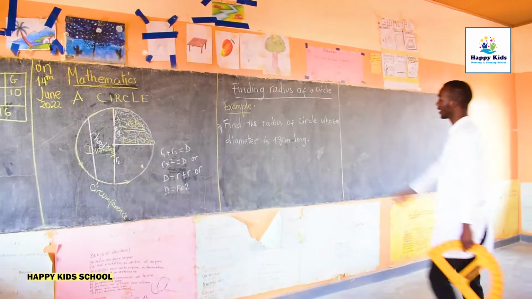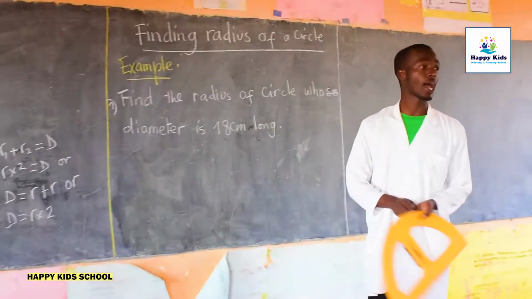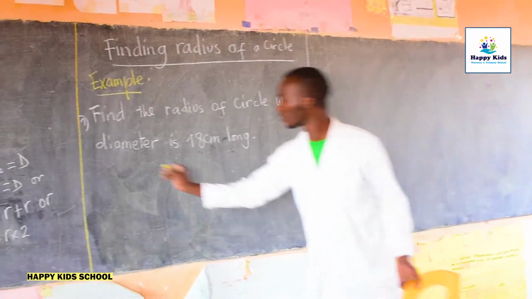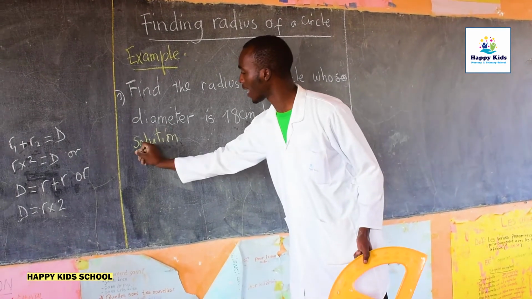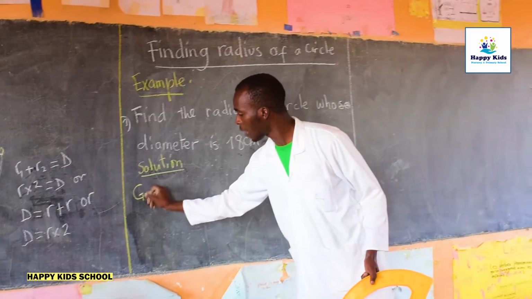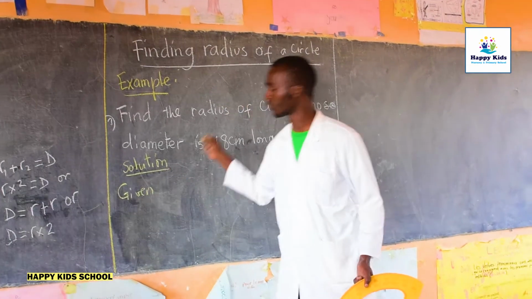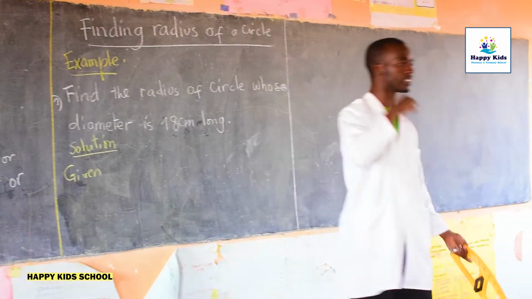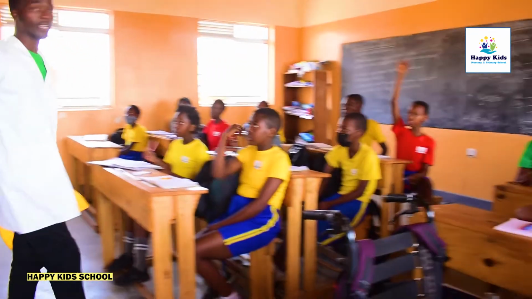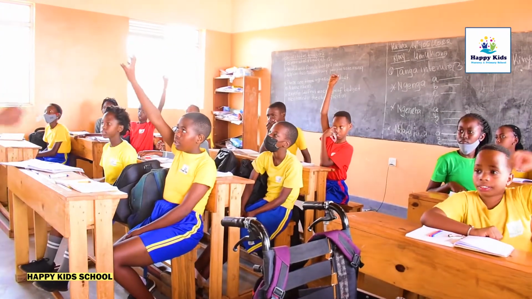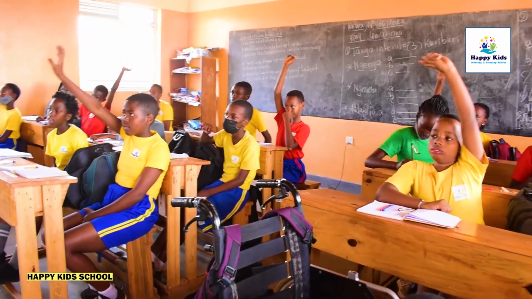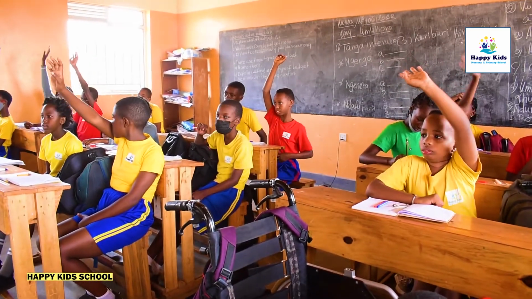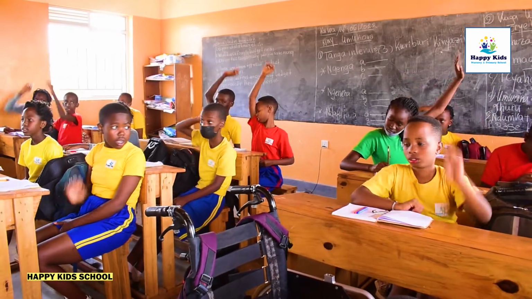So in our question here, what are we given? First of all, to answer this question, you will think about what we are given. Are we given the radius? Are we given the diameter? What are we given there? Hands up. What are we given on our question? What is given there? I want someone to answer. Yes, Miguel. What are we given?